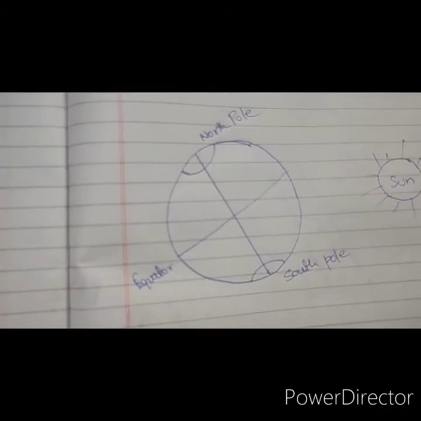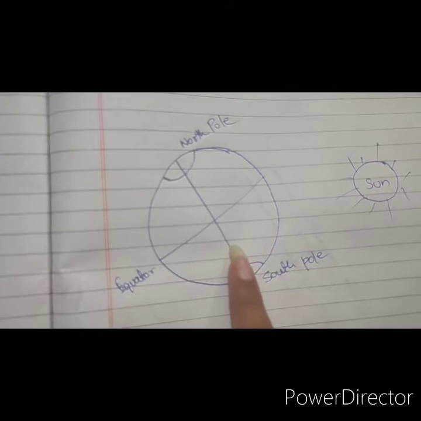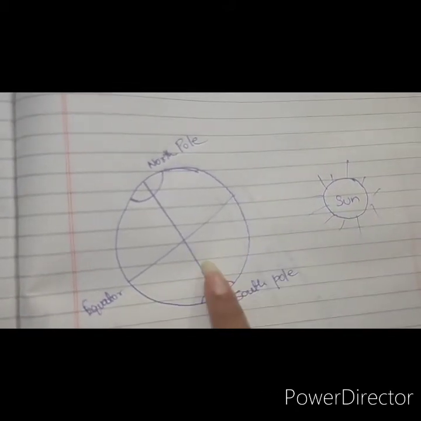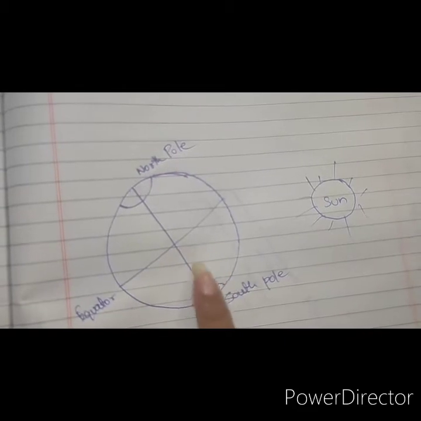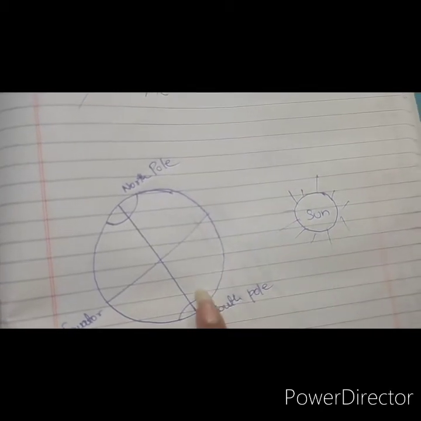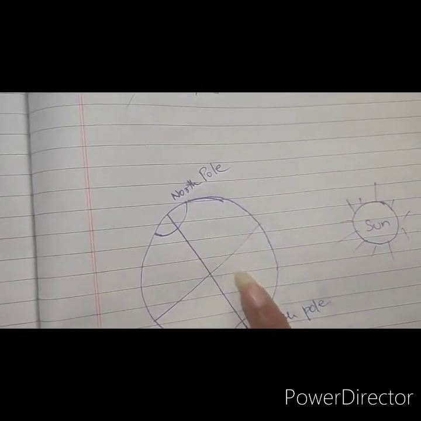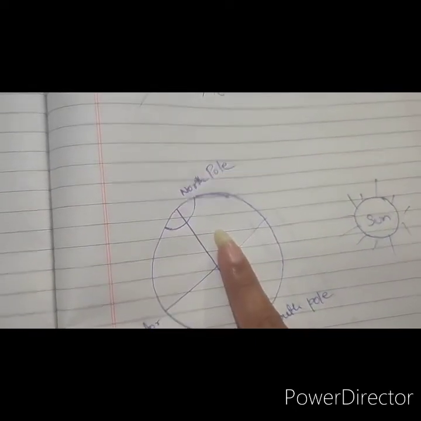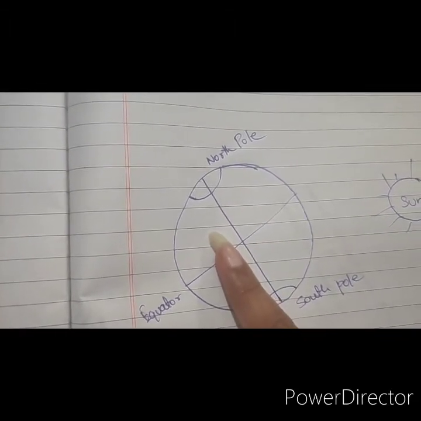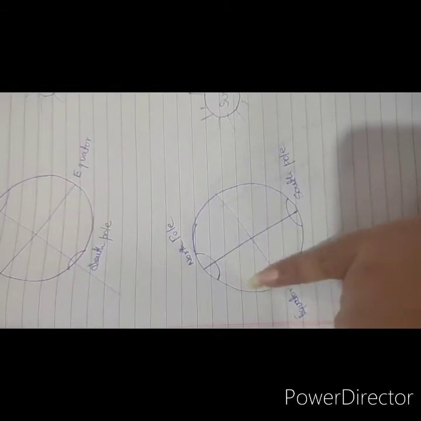Now come to the next diagram. In the next diagram, you can see that the south pole is inclined towards the sun. Now the southern hemisphere receives vertical and direct rays of the sun and experiences the hot summer, whereas the north pole is tilted away from the sun, so the northern hemisphere experiences the cold winter.